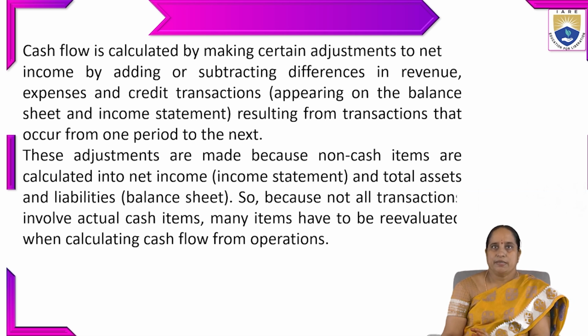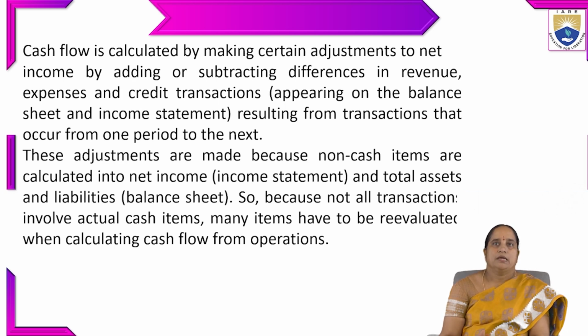By making adjustments in the net income, we compare one income statement and balance sheet with the other period. These adjustments are made because non-cash items are calculated into net income, which is derived from the profit and loss account or income statement, and total assets and liabilities that we get from the balance sheet.